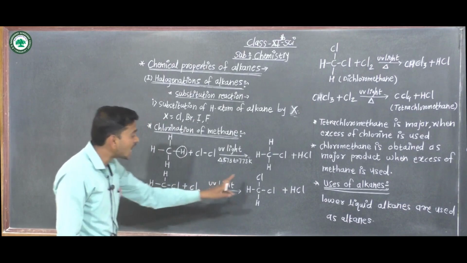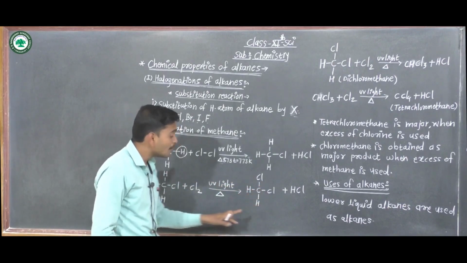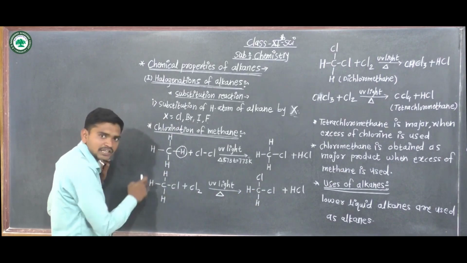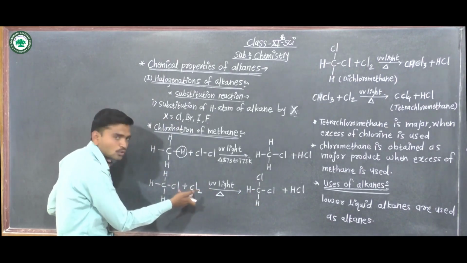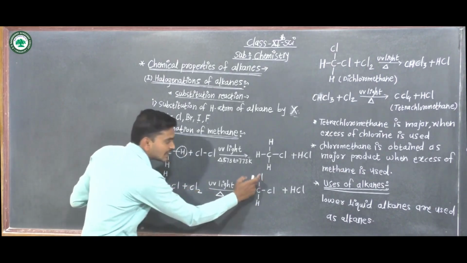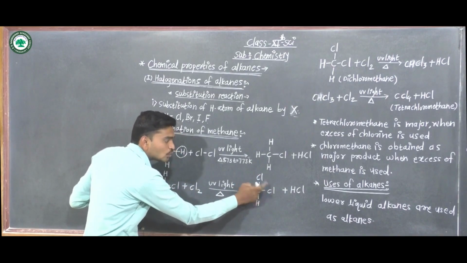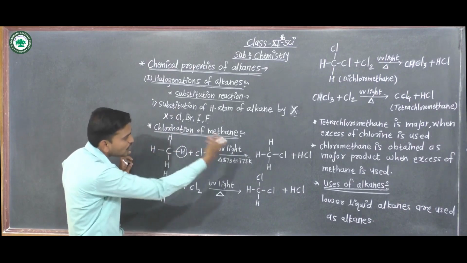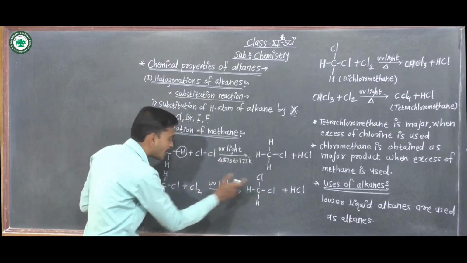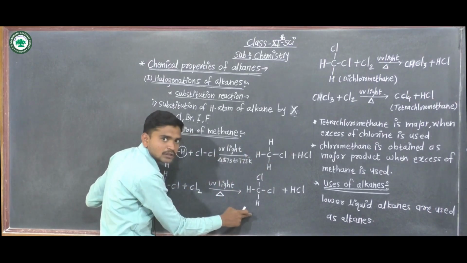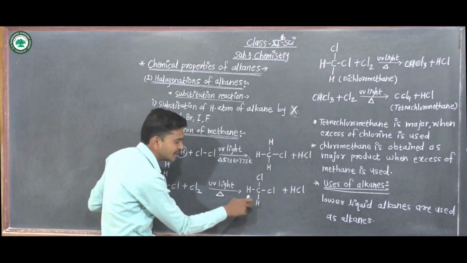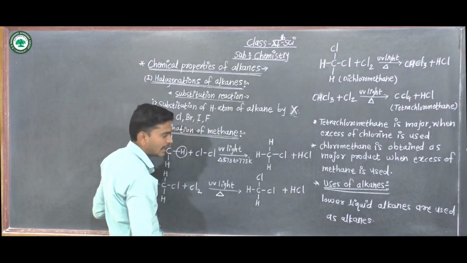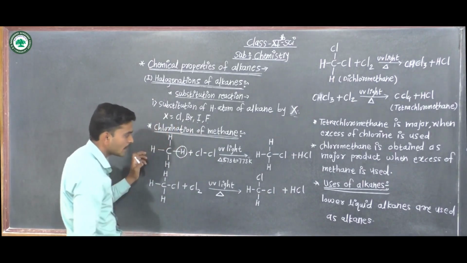It gives dichloromethane, meaning one more hydrogen in the methane is replaced by chlorine. Here there are two hydrogens replaced: one was already replaced, and the second is replaced by chlorine, forming dichloromethane, with hydrochloric acid as a side product.